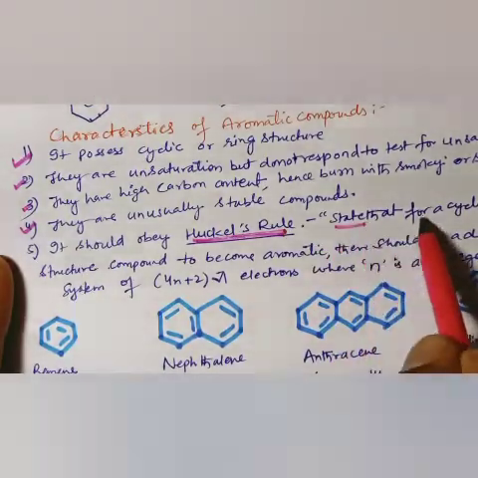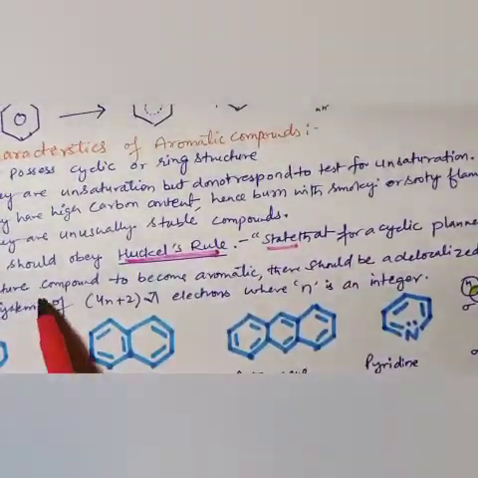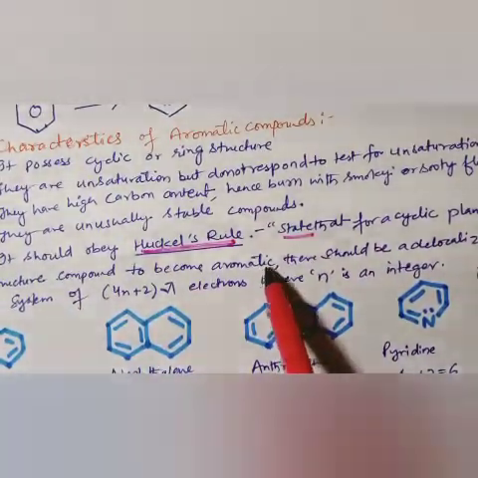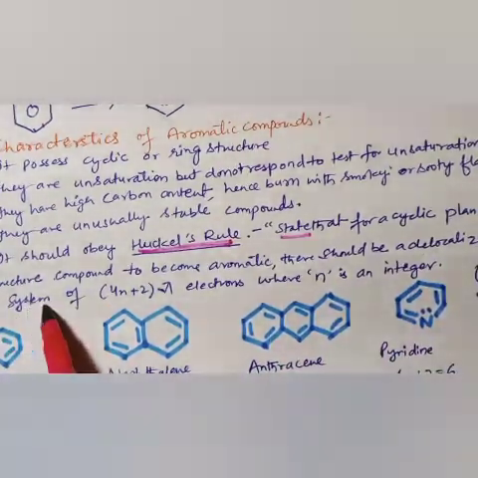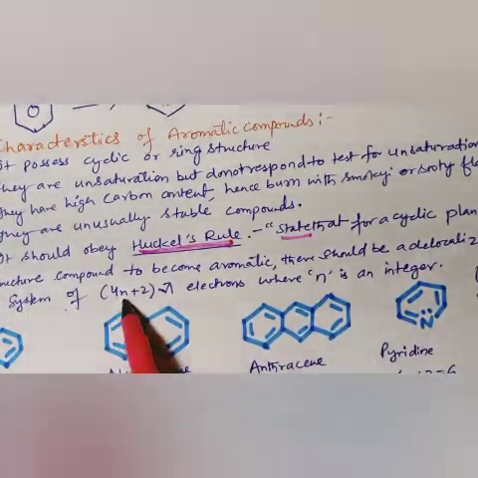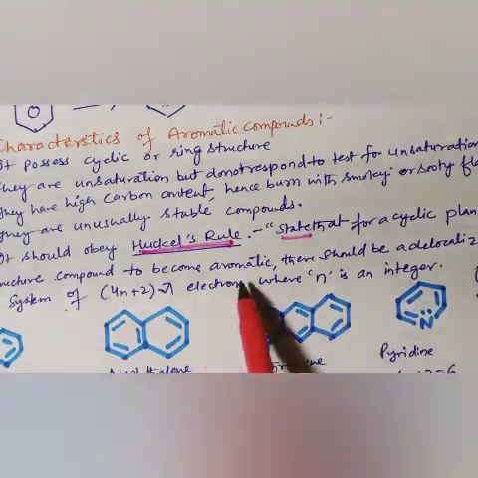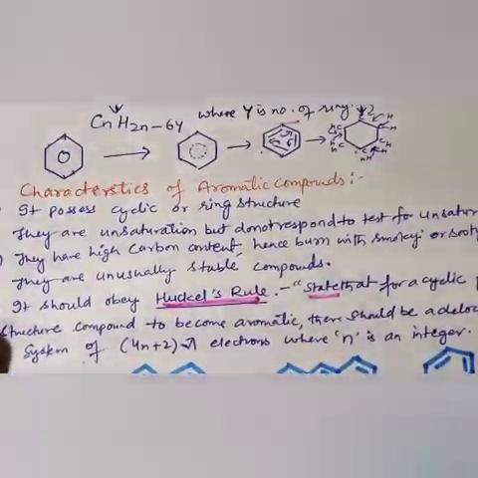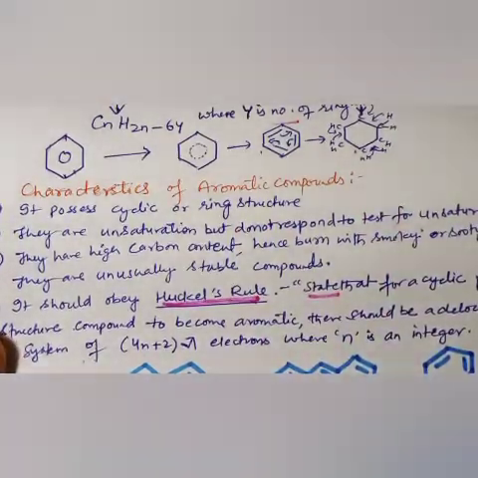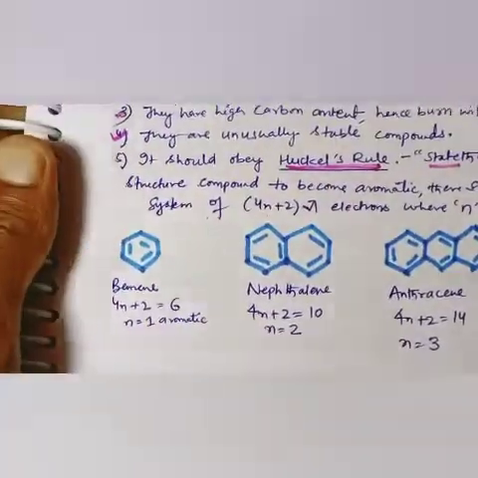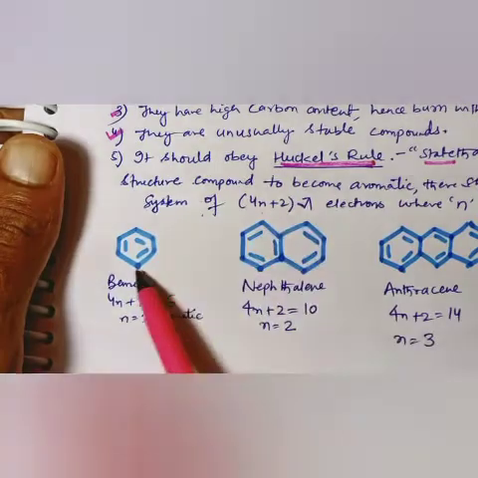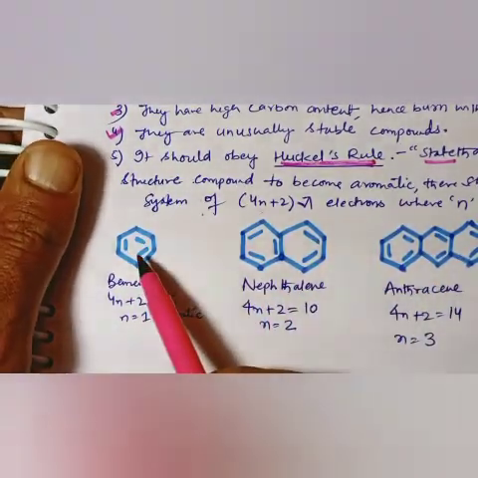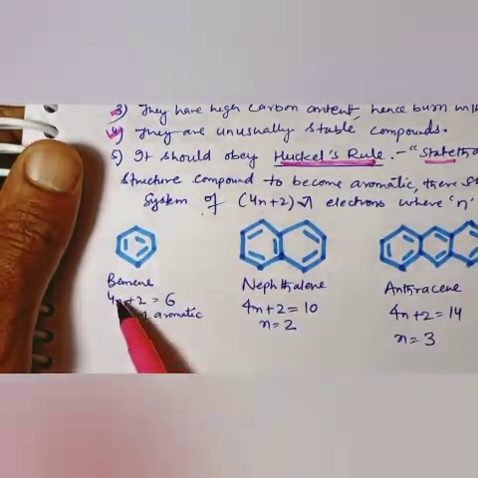It states that for a cyclic planar compound to be aromatic, there should be a delocalized system of (4n + 2) pi electrons, where n is an integer. It is very easy to find out whether a compound is aromatic or not. When you apply this formula to a ring system, if there is one ring, n will be 1.